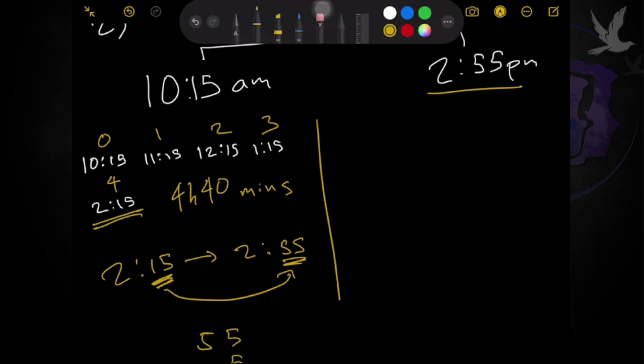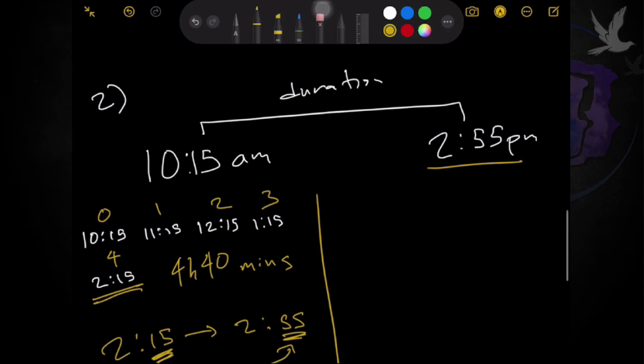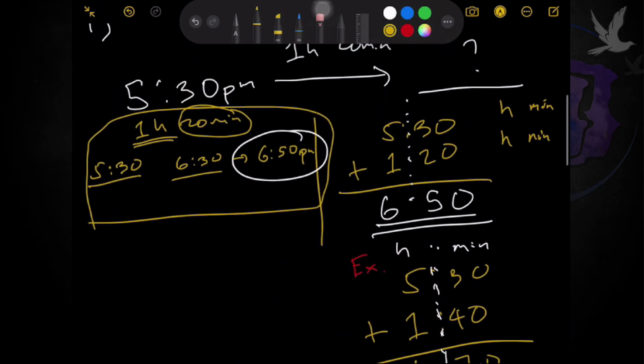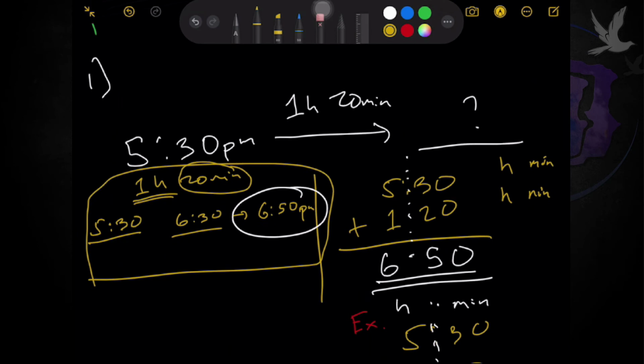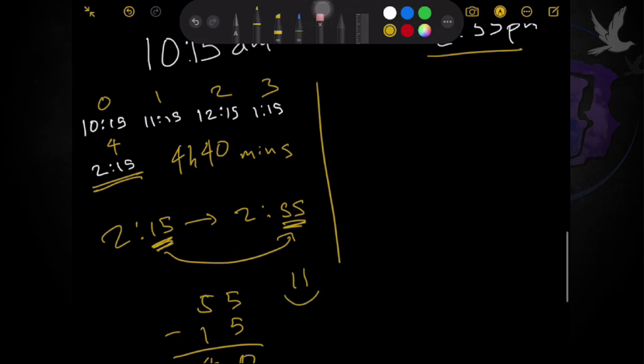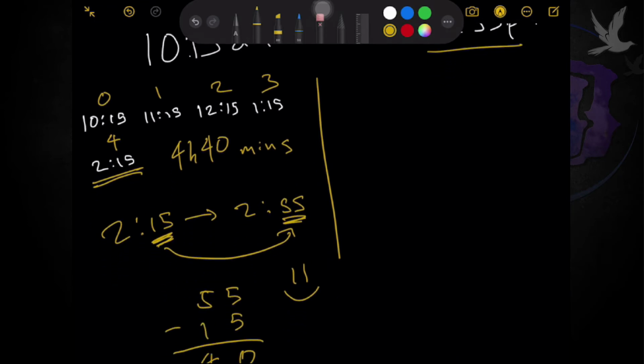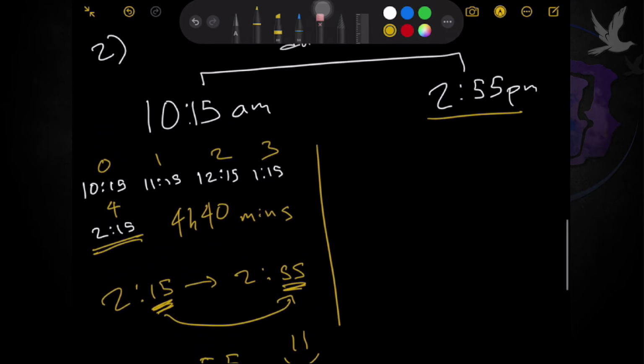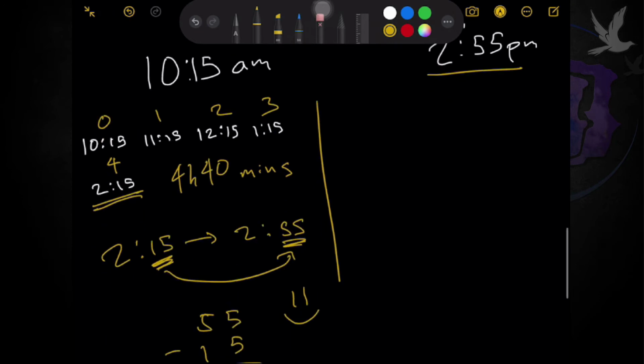Okay? So basically ganun lang yung activity, no? Ganun yung approach ninyo when you are solving for duration. Kasi kanina we are solving for time ended, no? Anong oras natapos? If you are solving for time ended, this is the technique that you're going to use. If you are solving for duration, this is the approach that you're going to make use of. Okay? So, ganun lang. Hindi ko na lang siguro explain yung other way para hindi tayo malito. Okay? To avoid confusion. Okay, let's proceed to number 3.